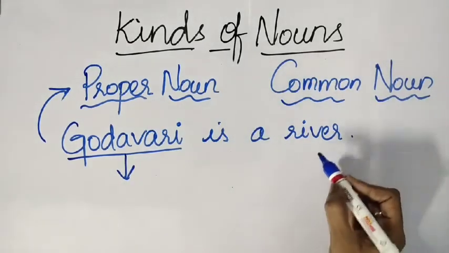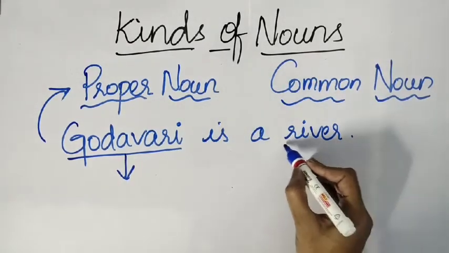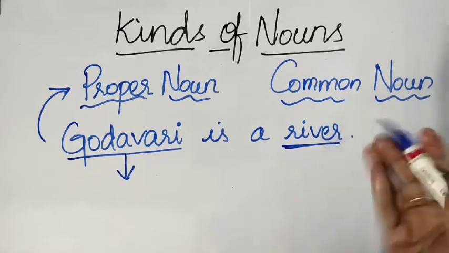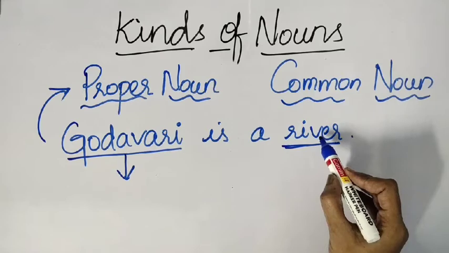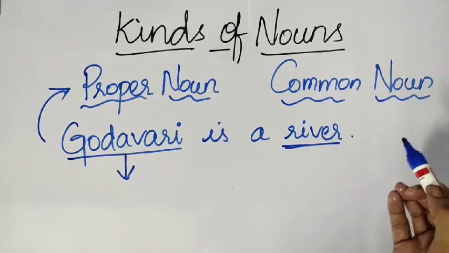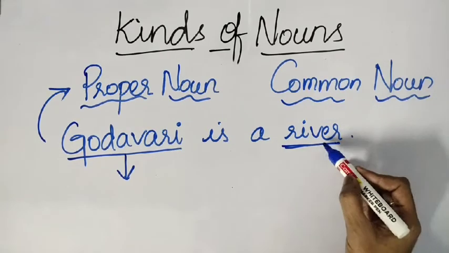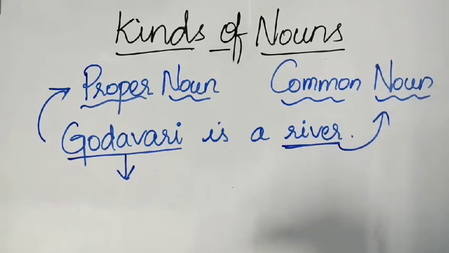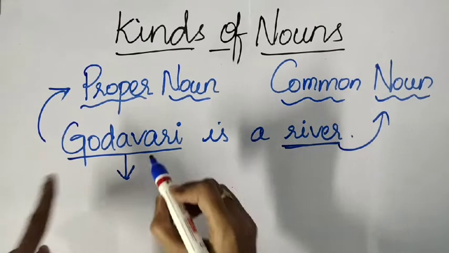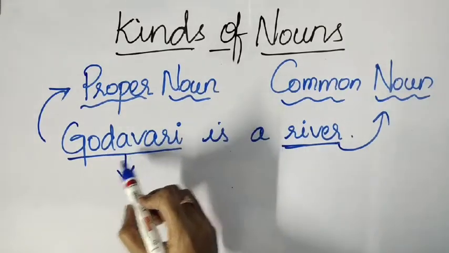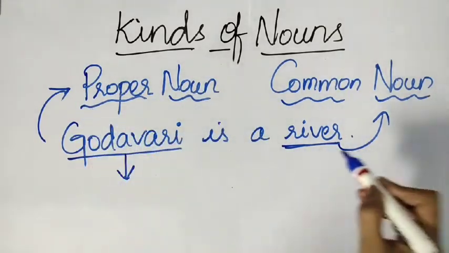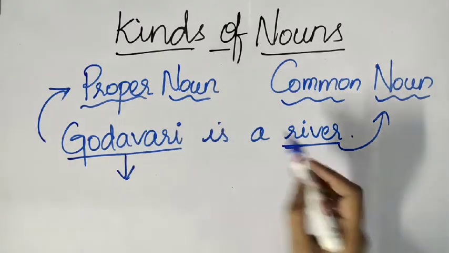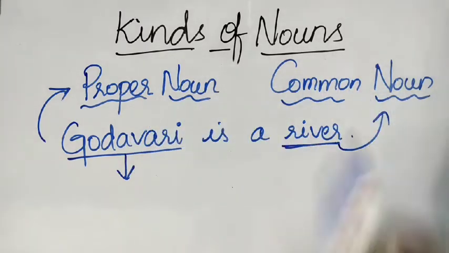Now, the last word of the sentence, river. This word river can be any river. If I just say river, it can be any river. River in the sense, freshwater body. So, this word river is a common noun. Are you getting my point? The particular name, Godavari, is a proper noun. Just the word river is a common noun. So, this is the difference between a proper noun and a common noun.